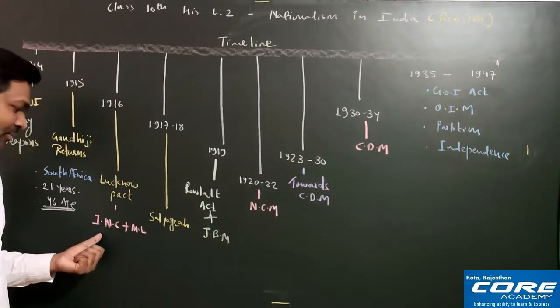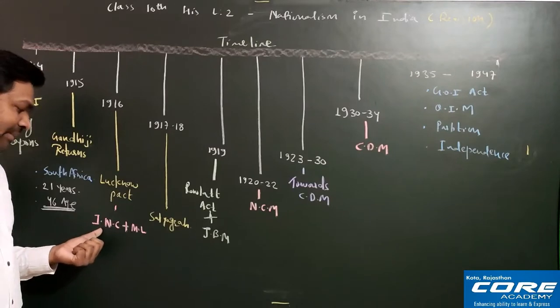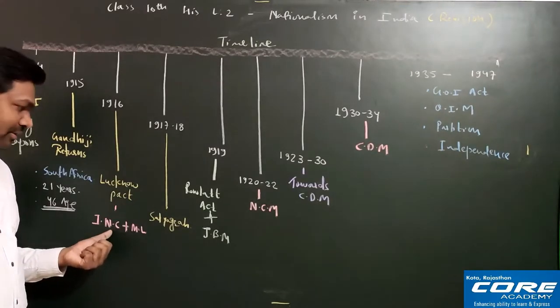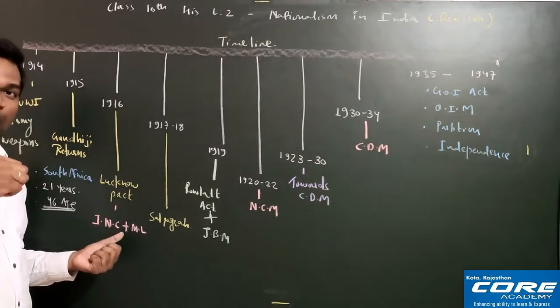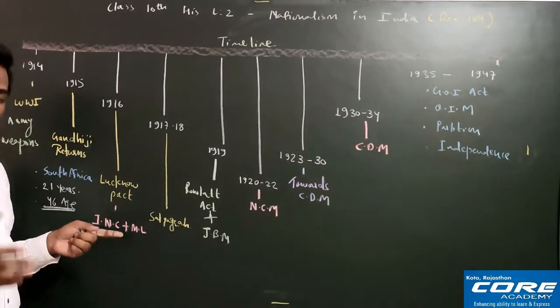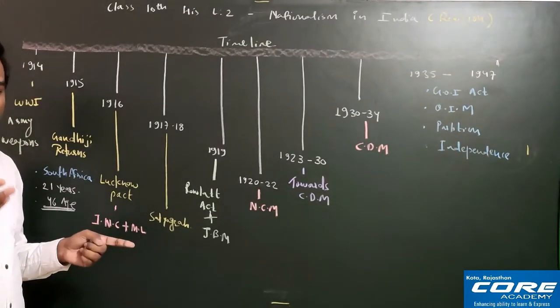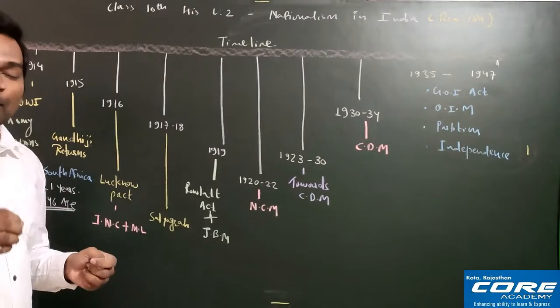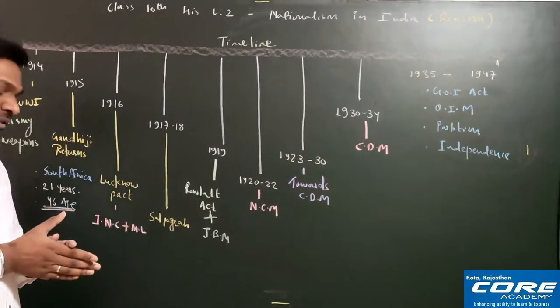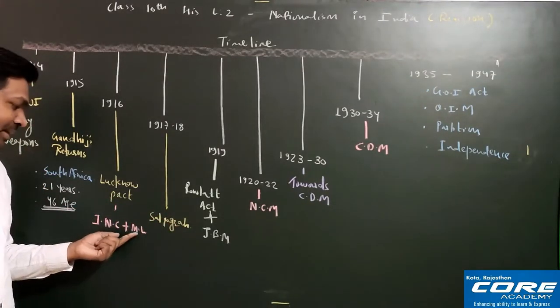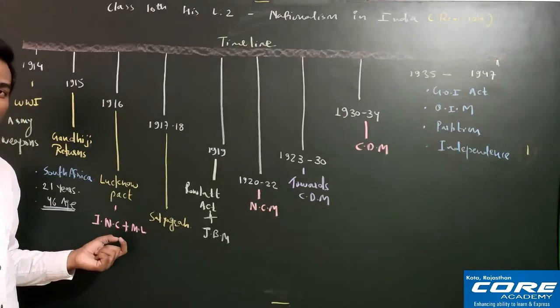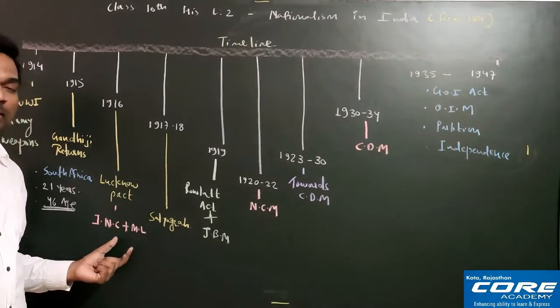So these extremists and moderates both joined together in this Indian National Congress. Fine. So this is very good news that the two groups, moderates and extremists, have joined together within the Congress, and the Muslim League and Indian National Congress are also now willing to fight together against the Britishers.